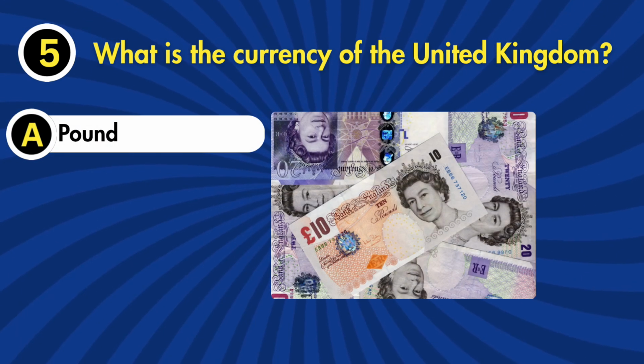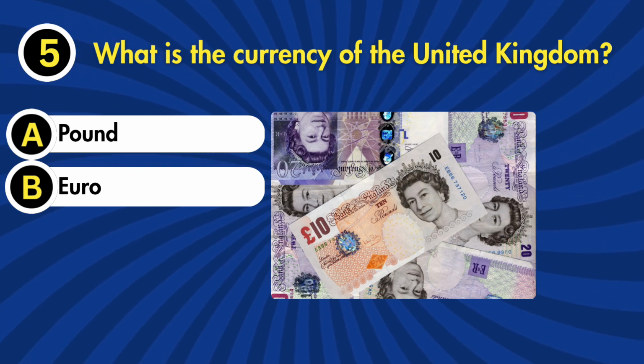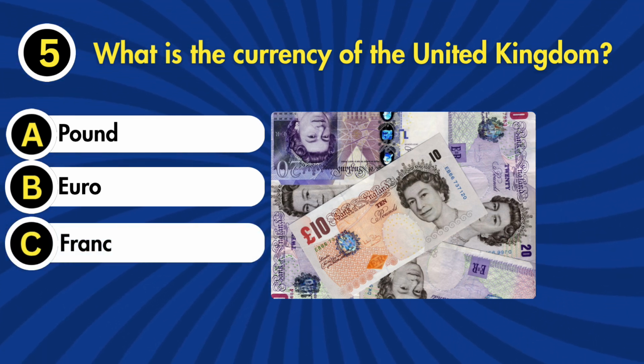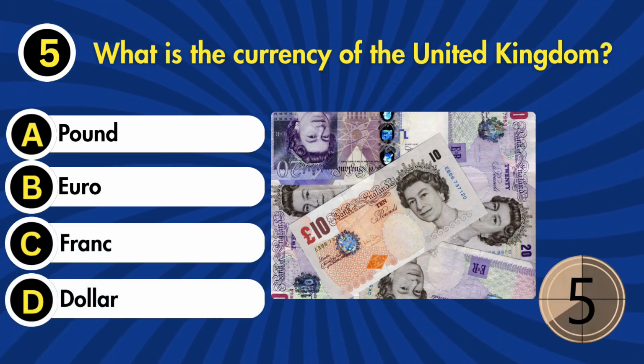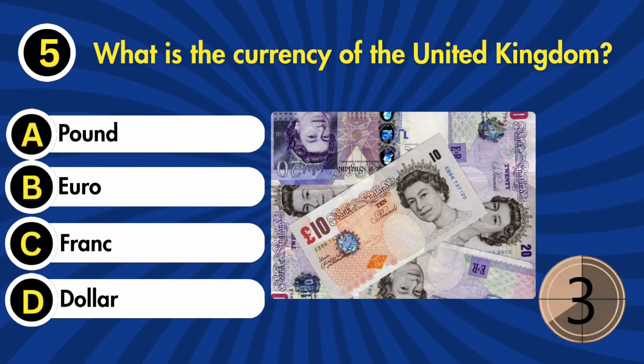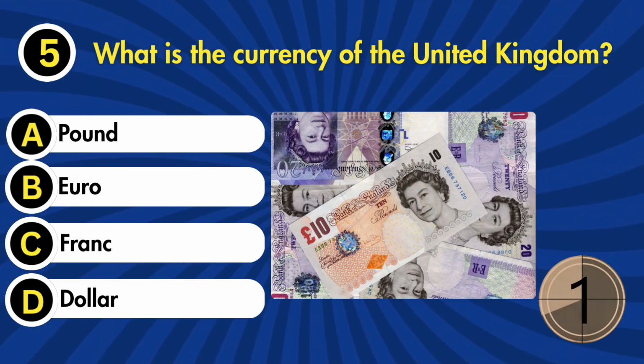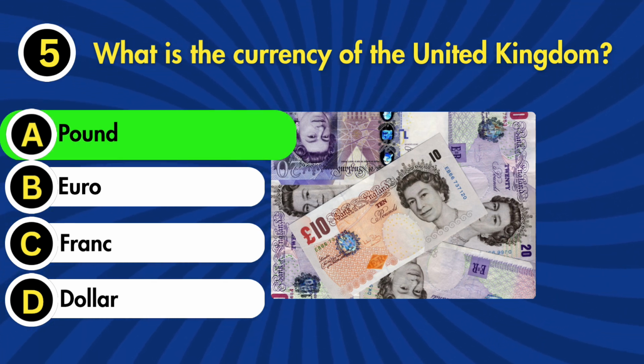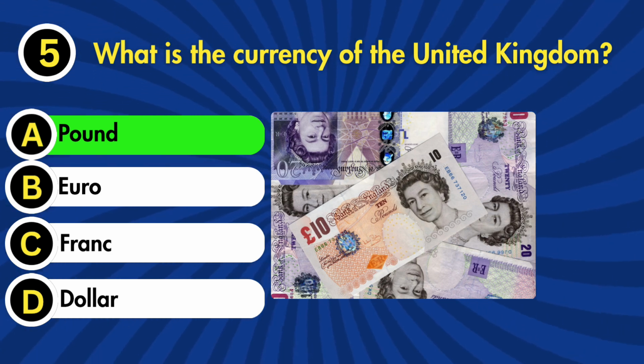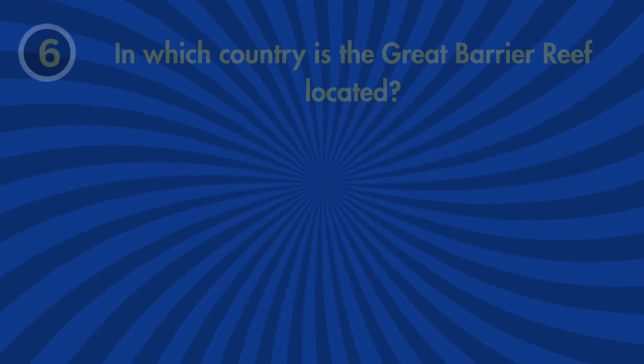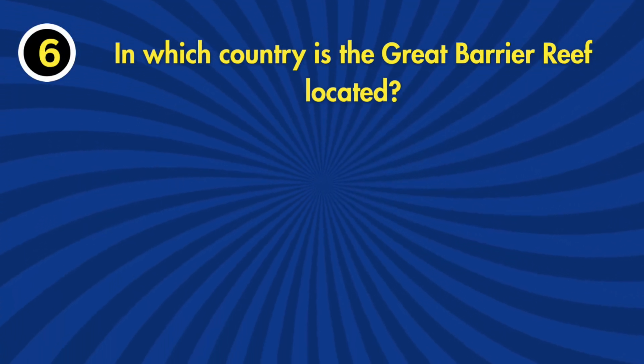5. What is the currency of the United Kingdom? A. Pound. B. Euro. C. Franc. D. Dollar. The correct answer is A. Pound.